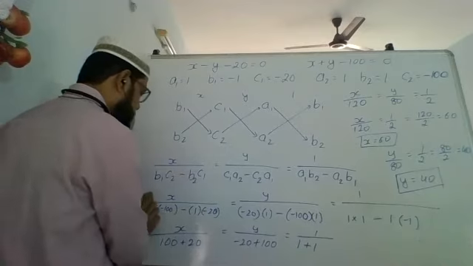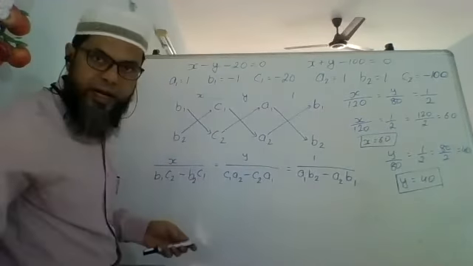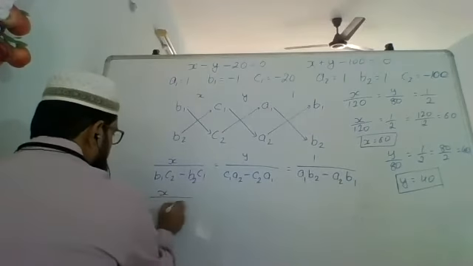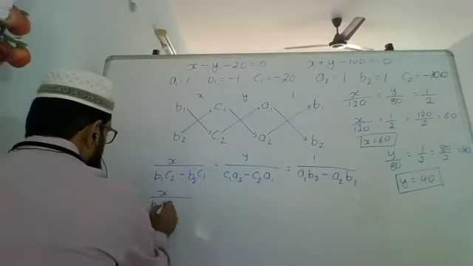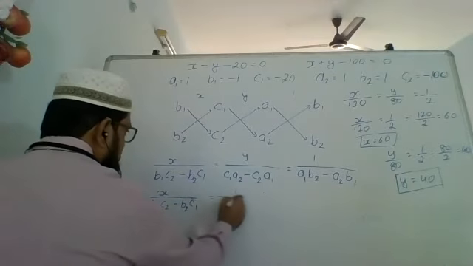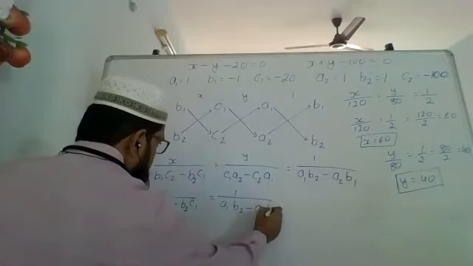So here, what you're going to do is after this step, we write X upon B1 C2 minus B2 C1 equals 1 upon A1 B2 minus A2 B1.